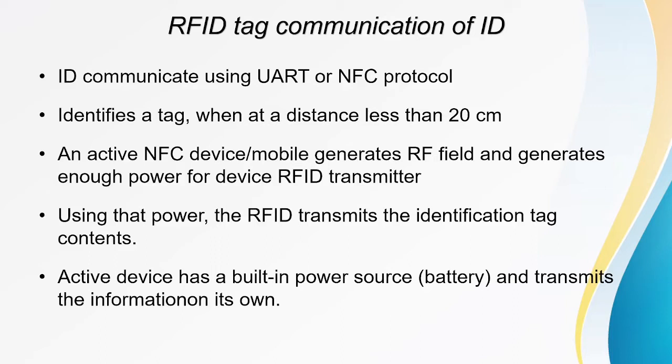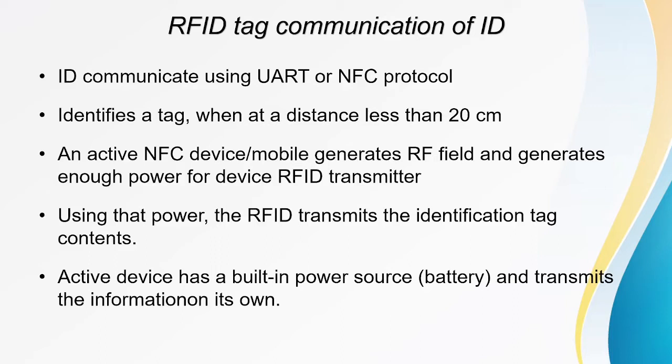The active NFC device or mobile generates the RF field, that is radio frequency field, and generates enough power for the RFID transmitter. So it makes use of the generated RF field to power up the device so that it can transmit the RFID signals.